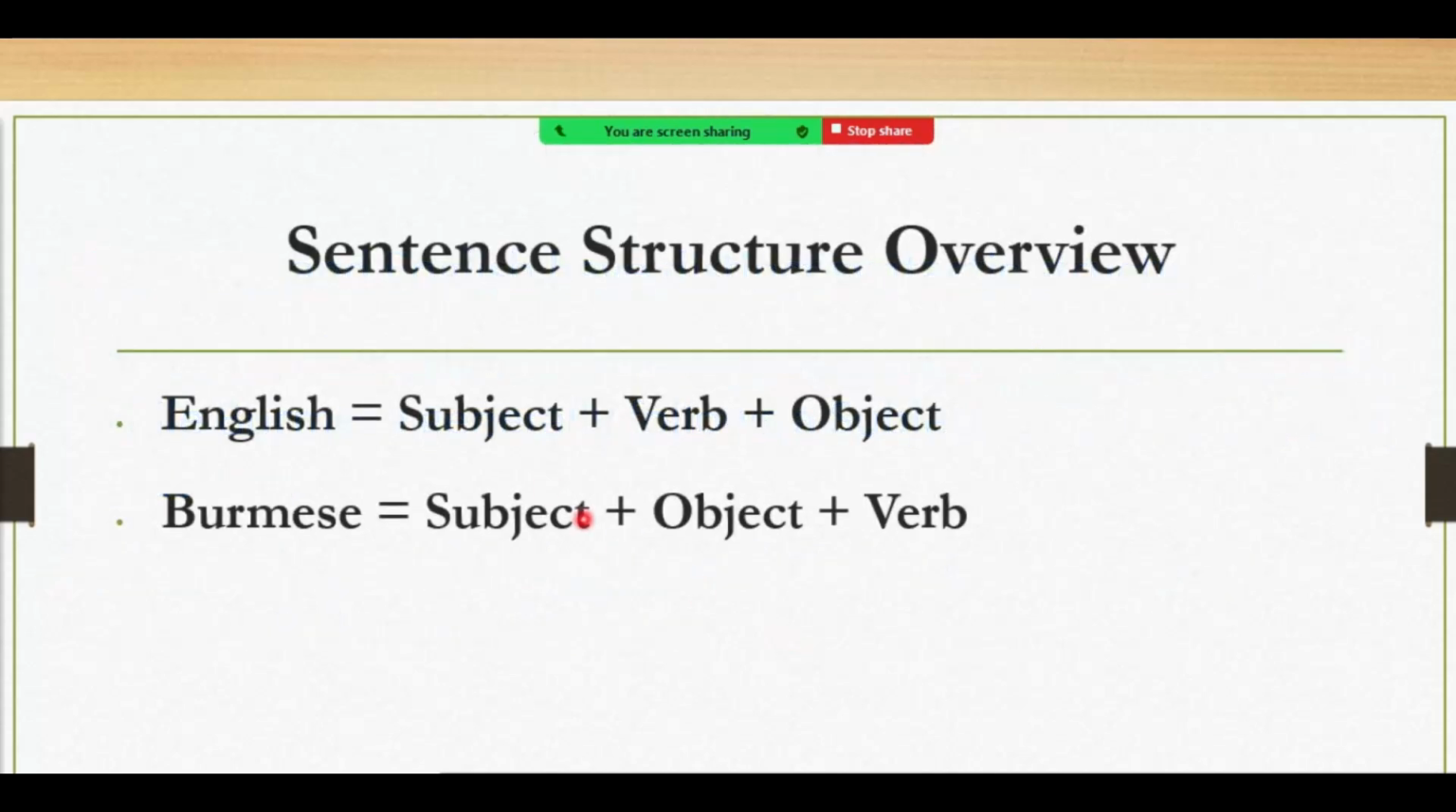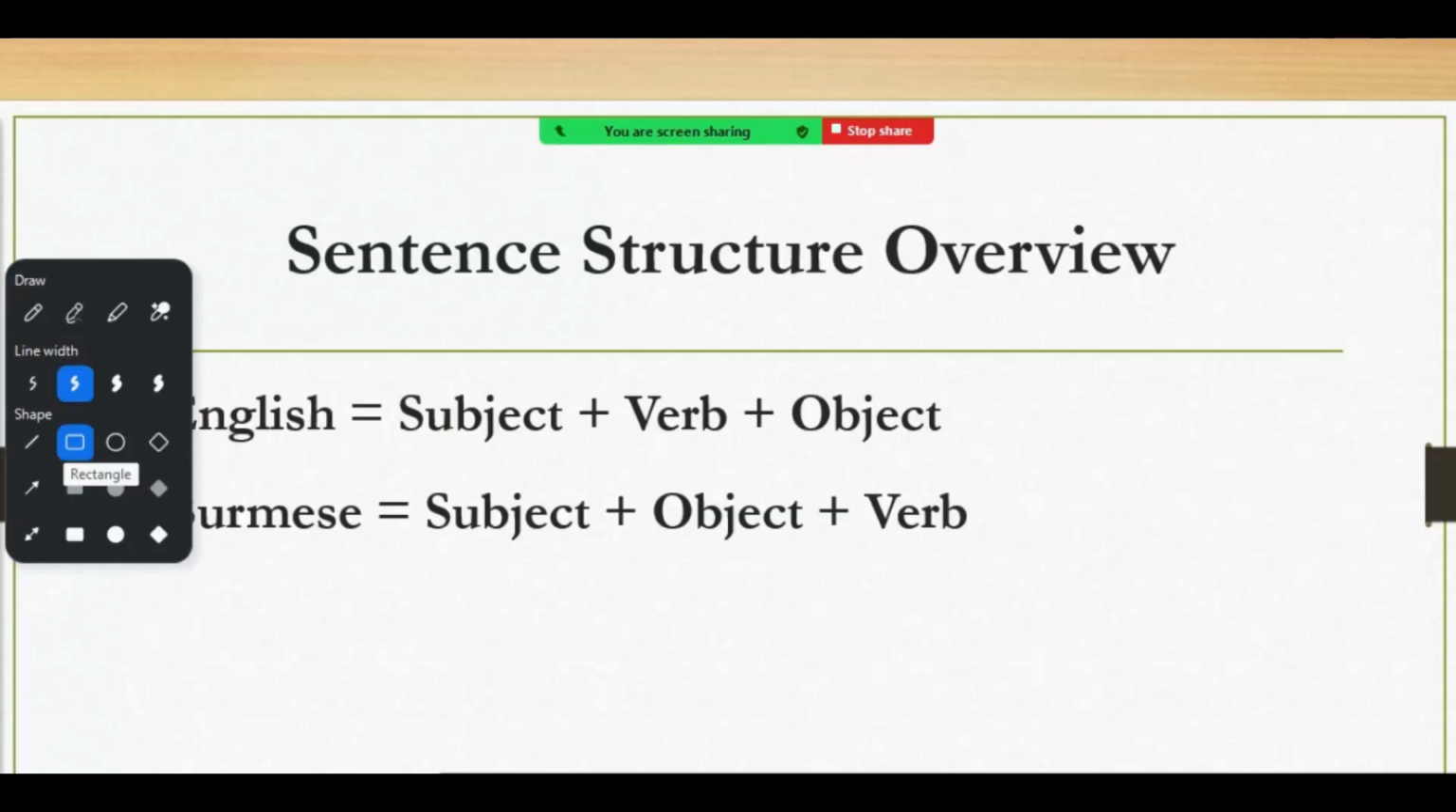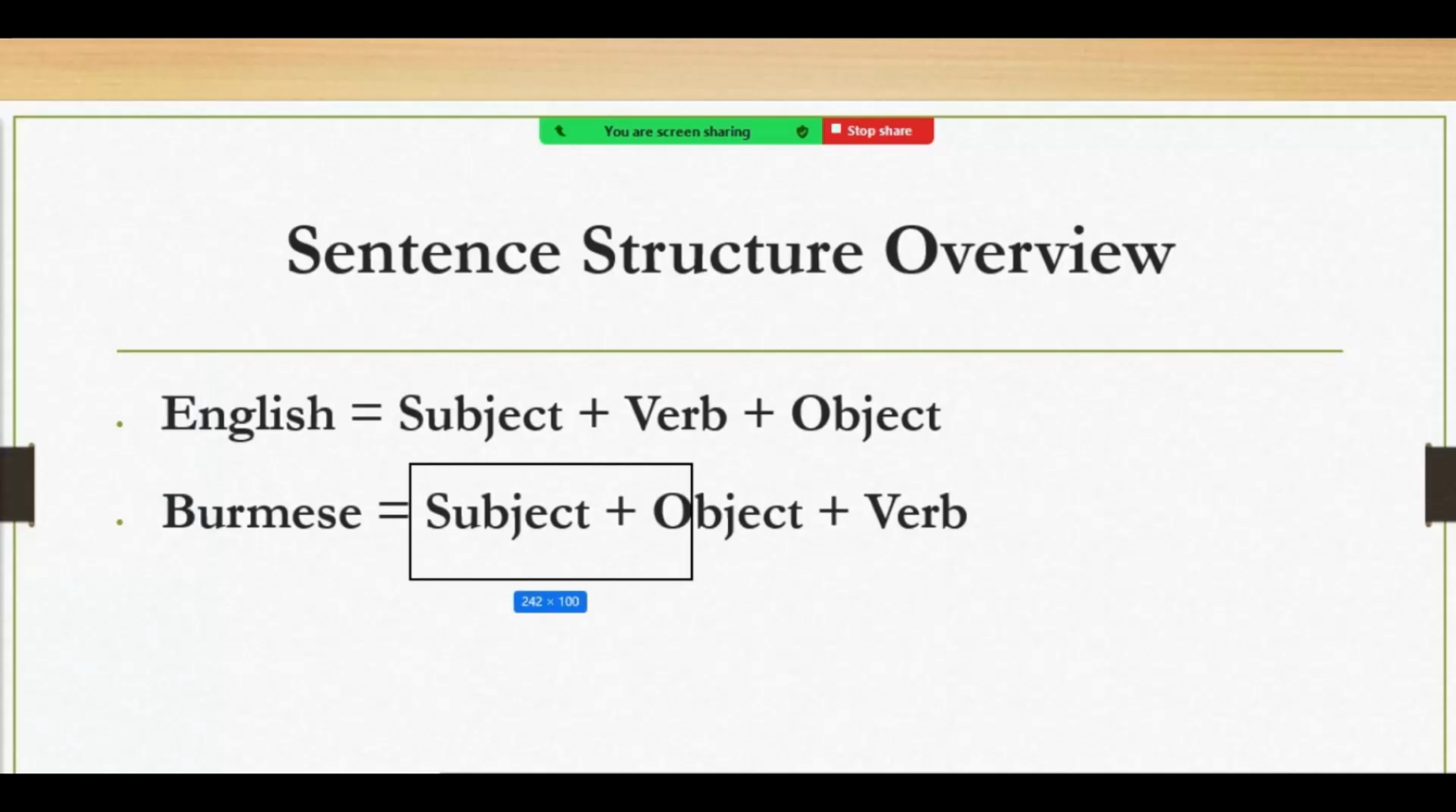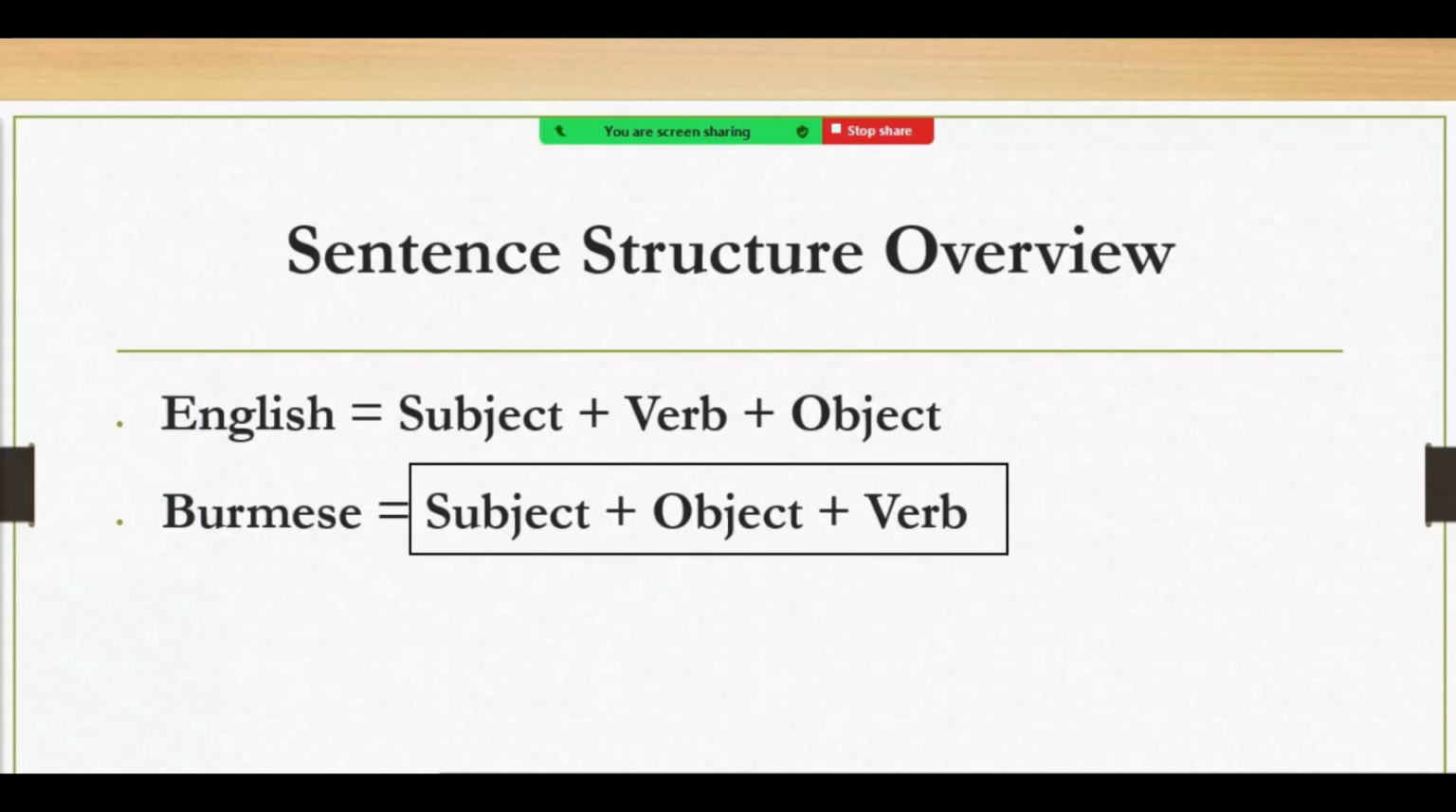Let me give you some examples here. So in English, we have subject, verb, object whenever they make sentences. So the structure will be like this in English. But in Myanmar, it would be different. We have a different one like subject, object, and verb. We have the structure like that.